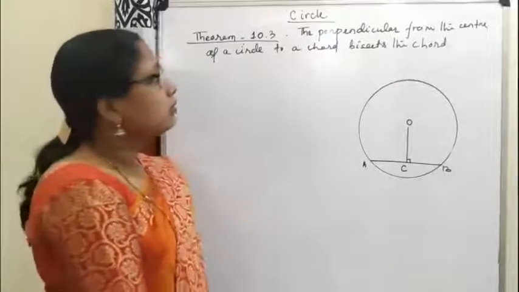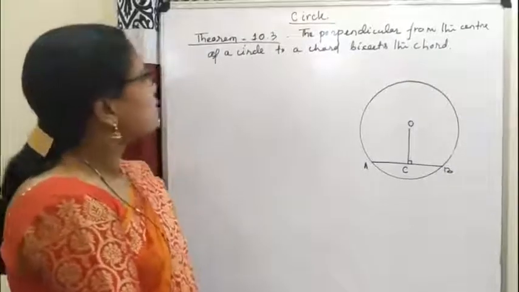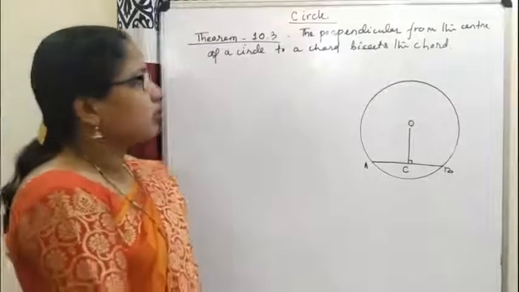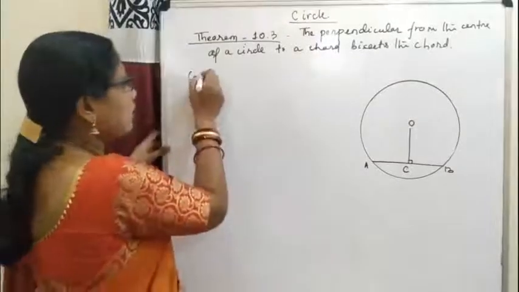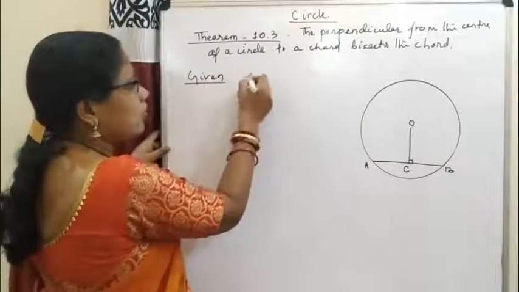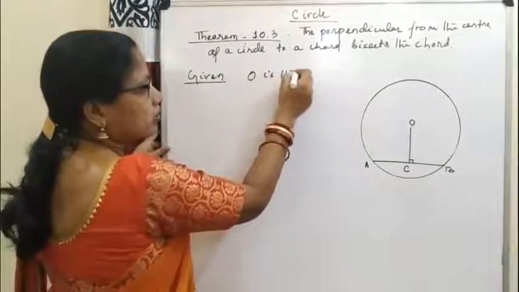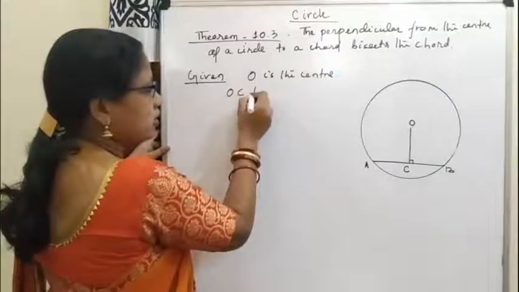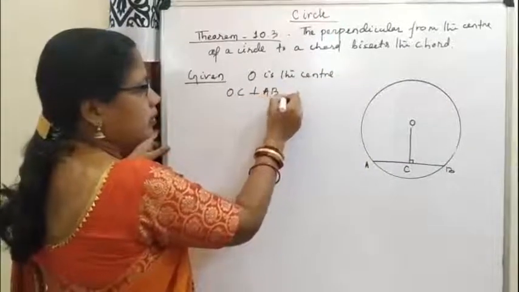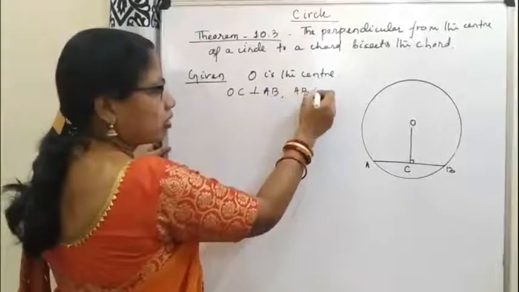Next theorem, the perpendicular from the center of a circle to a chord bisects the chord. Here it is given that in this circle O is the center and OC is perpendicular to AB, where AB is a chord.